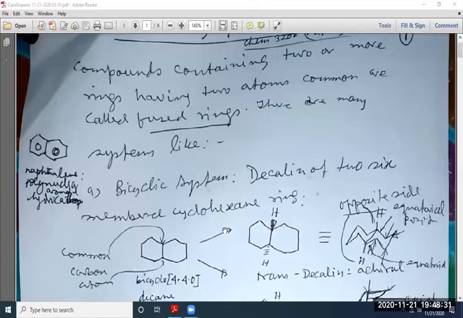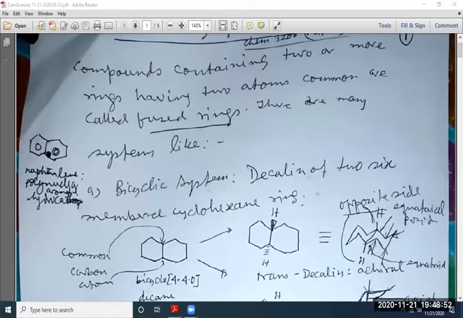Can you remember? Decalin, of two six-membered cyclohexane rings, is obtained by the hydrogenation of naphthalene. You have seen here two aromatic benzene rings fused together is called naphthalene, a polynuclear aromatic hydrocarbon.